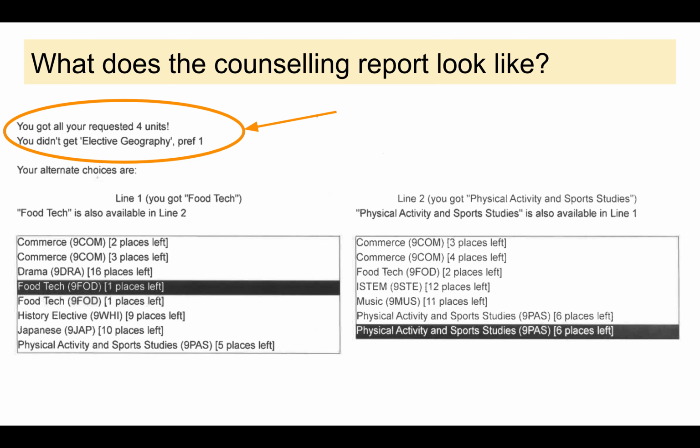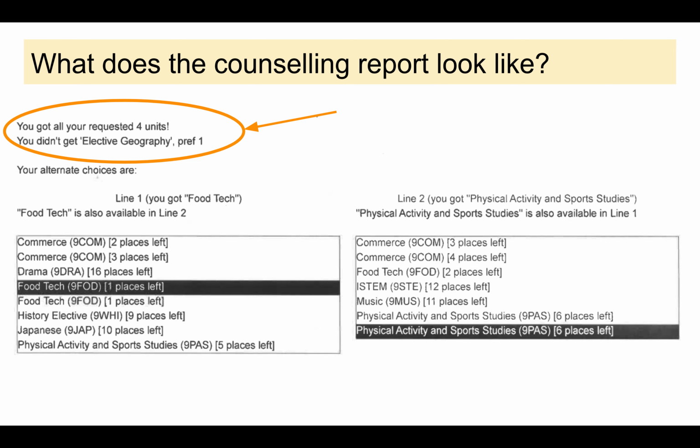At the top, it'll have your name, and then to the left-hand side of the page, it will have whether you got all of your requested 4 units, and it'll make a reference to any course that you didn't get. So fortunately, for this particular student here, it makes reference to the fact that they didn't get elective geography because we're not running that. We didn't get enough interest from your year group. So this student has been given preference 1 instead of elective geography.